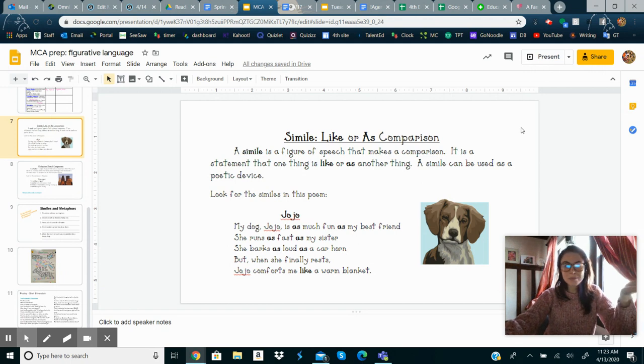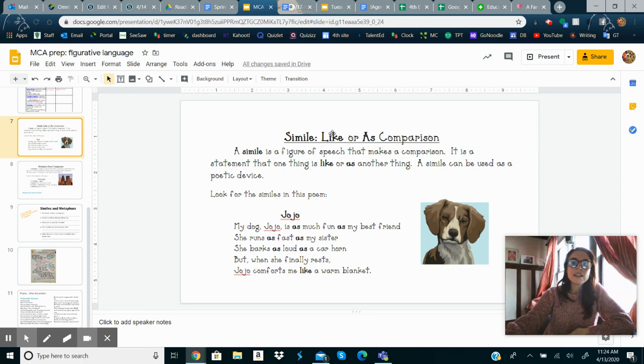So, we are going to be learning about similes and metaphors today, which are two poetic devices that are used when you want to really bring out some imagery in your poem. These help compare two things together, and then they connect it with some words. So, I'm going to explain it a little bit.